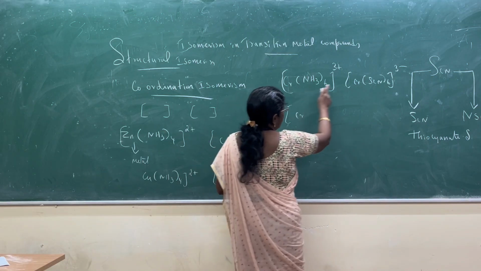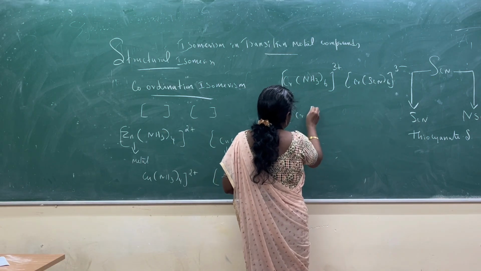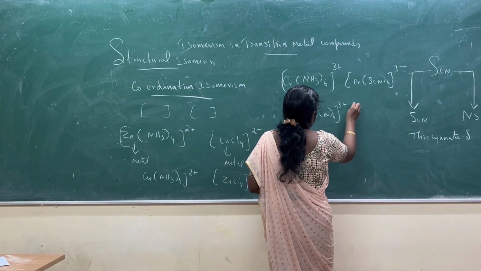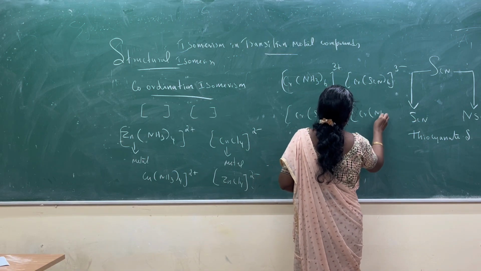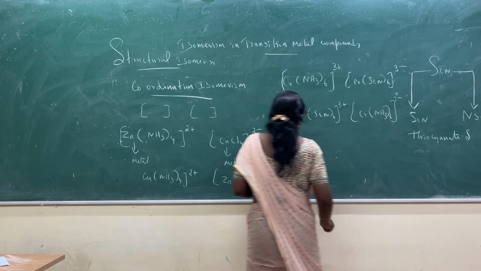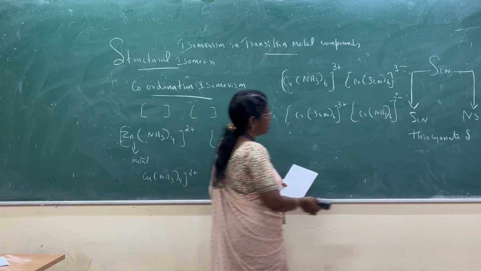So this is ammonia and this is isocyanate. So swapping of ligands. So thiocyanate.